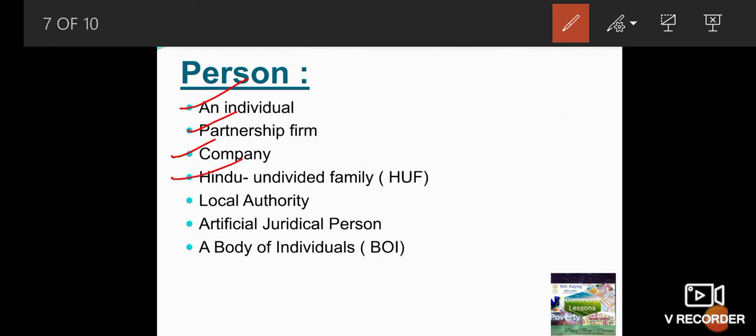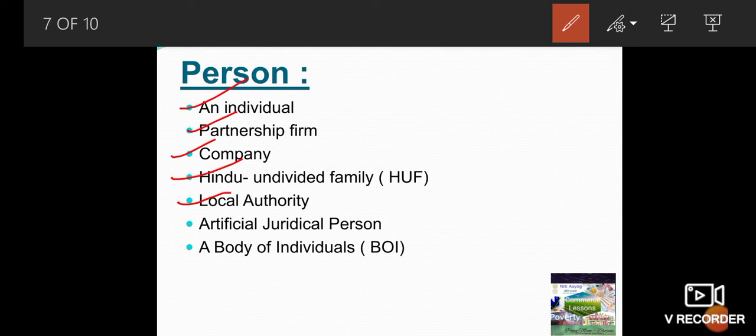Hindu undivided family includes only Hindu families, if they are undivided, including their wives and unmarried daughters also. Local authority is also included in a person. Local authority means a panchayat, municipality, municipal committee, district board, or cantonment board, which has been entrusted with the control and management of municipal and local funds.